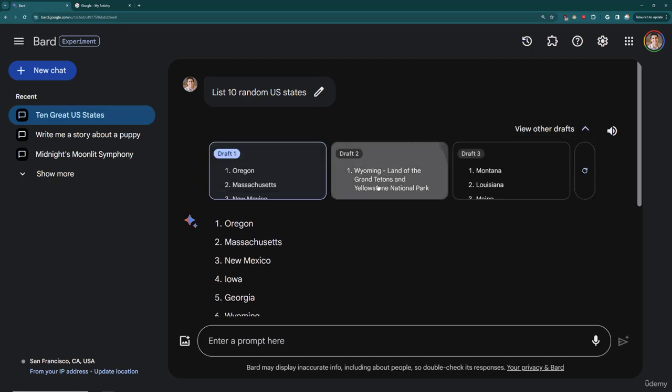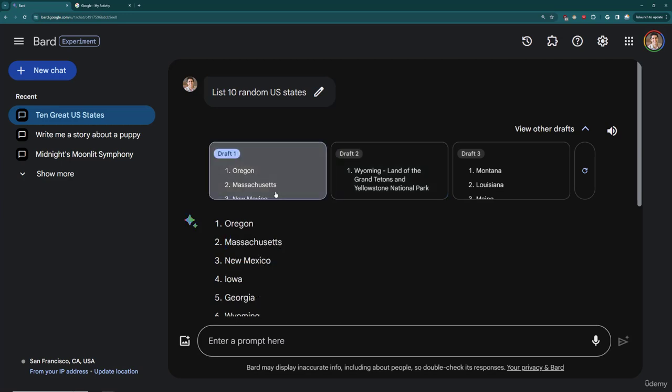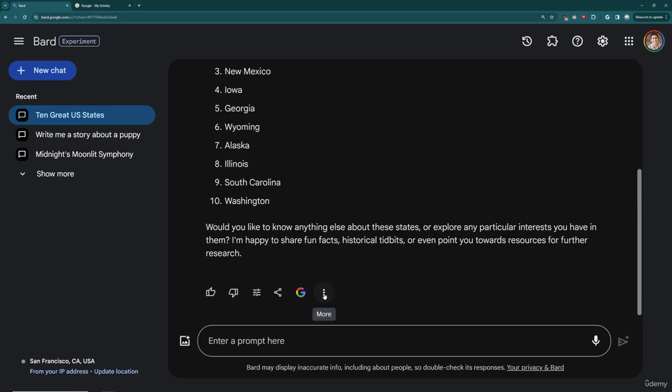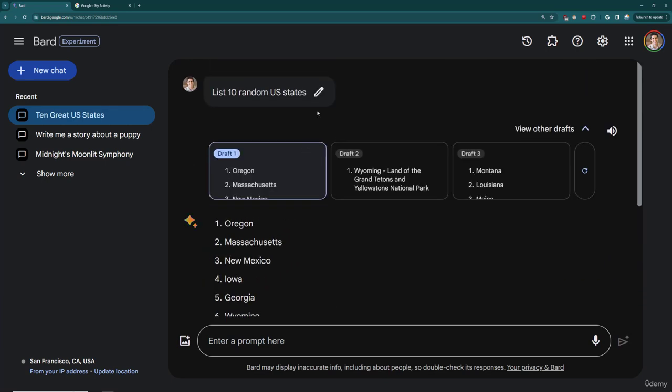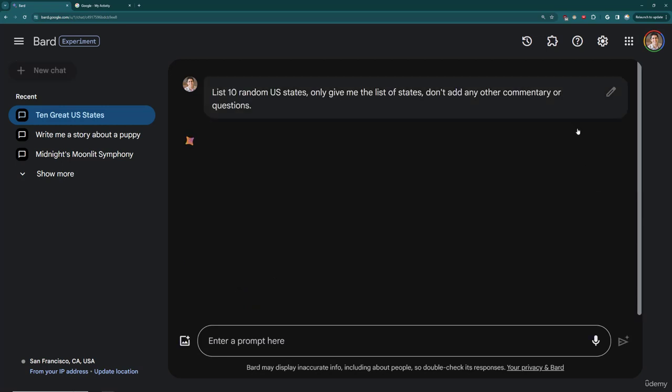I can view other drafts. Notice other drafts still have that description. So what if I really just want to be able to, you'll notice I have 3 dots here. If I just want to copy this and then paste it over to a document, I don't want to have to keep deleting this additional information. Again, just be direct in your directions inside your prompt. So I'm going to say list 10 random US states, only give me the list of states, don't add any other commentary or questions. So I'm going to update that, and now I'm going to get 3 more drafts.